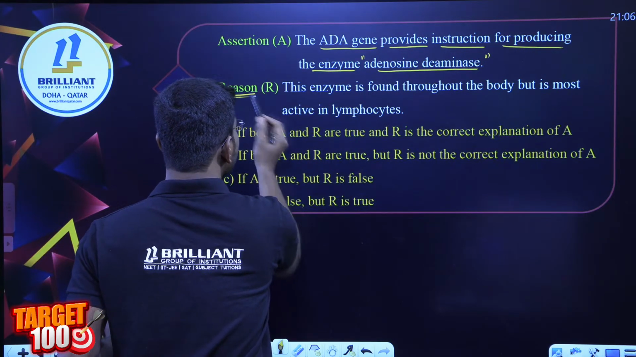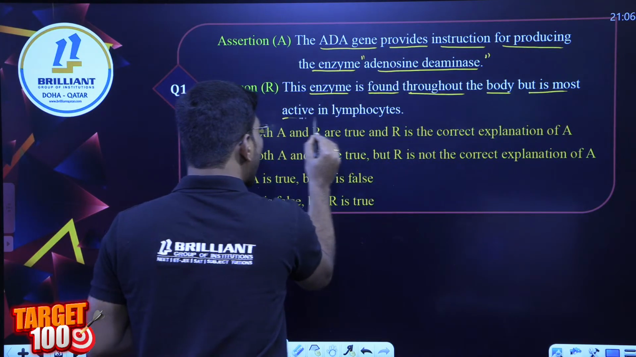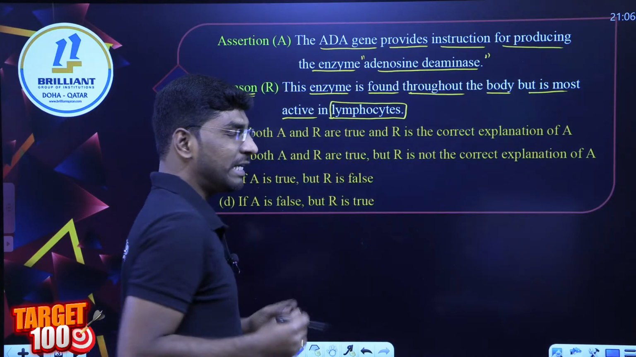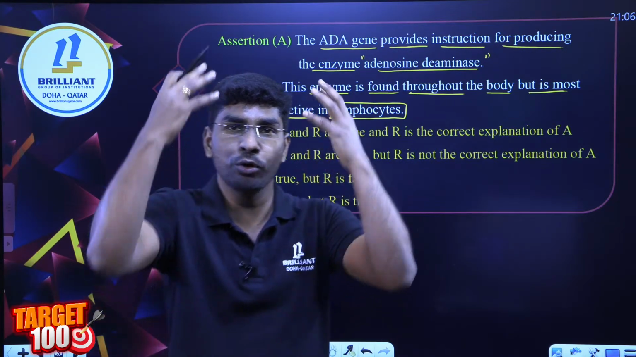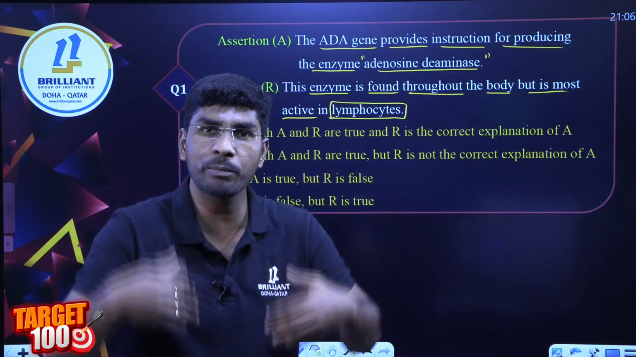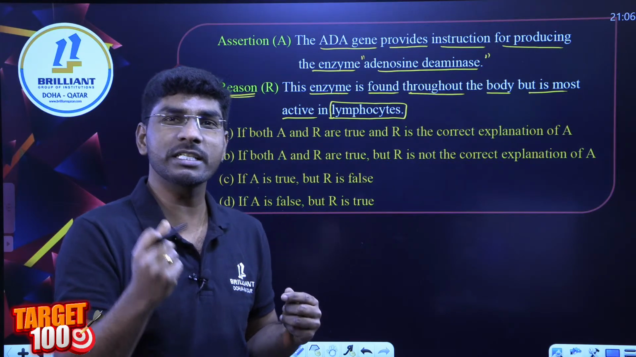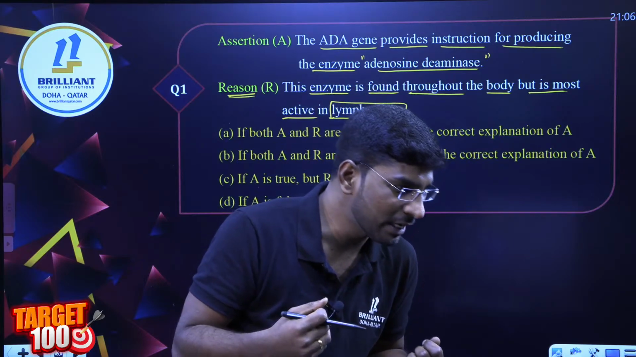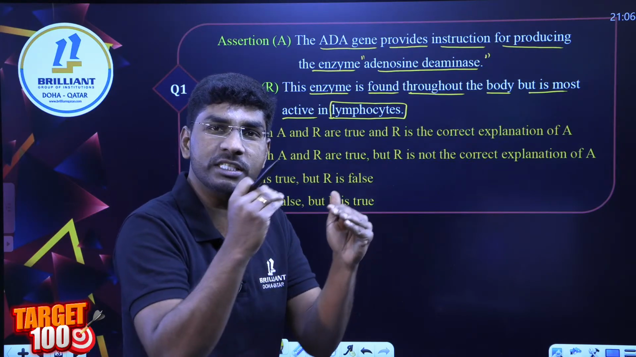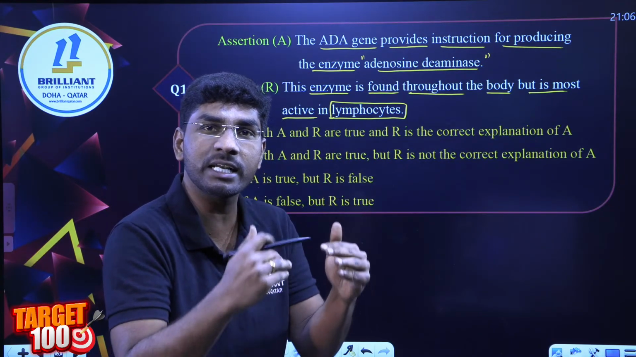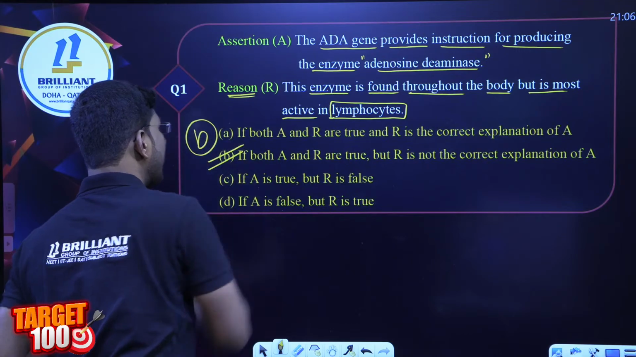What is the reason given here? This enzyme is found throughout the body, but it is most active in lymphocyte cells. Is this statement correct? Yes, this is exactly correct. The gene is present in the whole body, but exclusively functional in T cells and B cells. But what is the right answer? Shall I go for A or B? Very good Hafiz, Ganga, Ritika, absolutely correct. Both statements are correct, but the reason is not the correct explanation for the assertion. So I am going with option B. Am I clear till here?